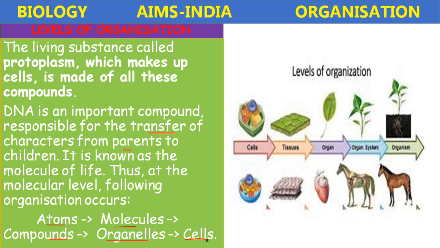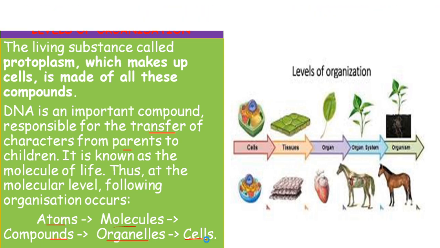So those cells further combine to form the tissues, and the tissues combine to form the organs. Organs combine to form the organ systems, and several organ systems combine to form the organism. Okay, from atoms to organism. So that is the ascending order, from smaller to bigger.